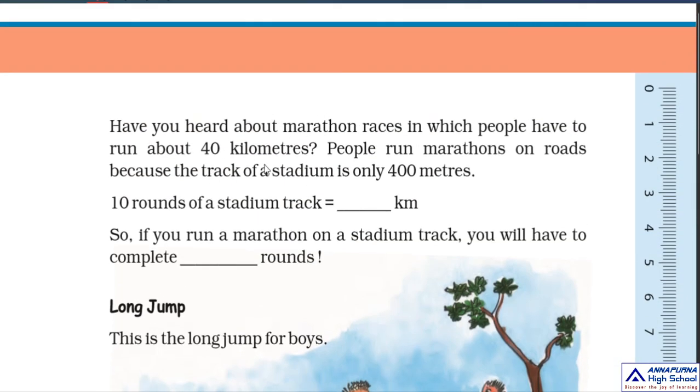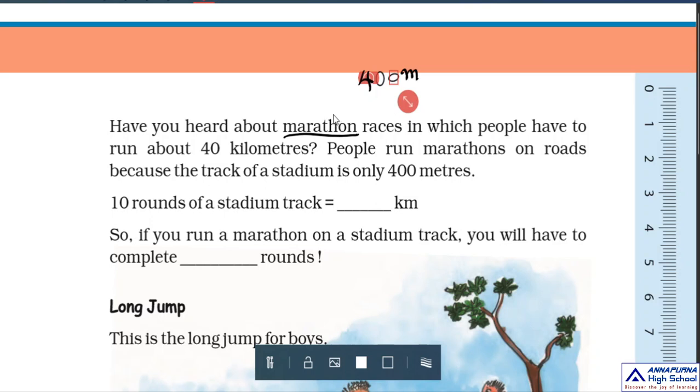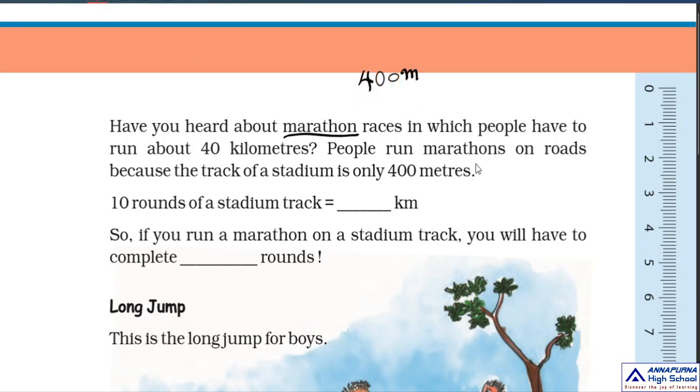Okay children, have you heard about marathon? On the tracks, we only run up to 400 meters. More than that, people run marathon races. Why? Because people run in the marathon for a noble cause. Most of the people participate for a noble cause only. Some people participate for fun, to meet other people. For different reasons, people participate in marathons.